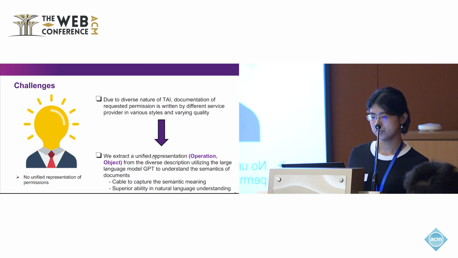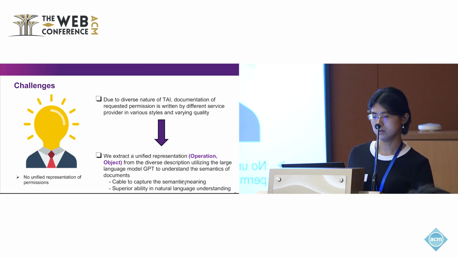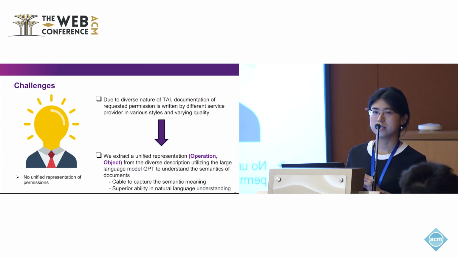To handle this challenge, we extract a unified representation, which is the operation on which object, from the diverse descriptions, using the large language model ChatGPT, because it already shows excellent performance in such tasks, and it has an excellent ability to capture semantic meanings in natural language, not only at the word level, like delete your file, but also at the phrase level, like turn on or turn off your devices.